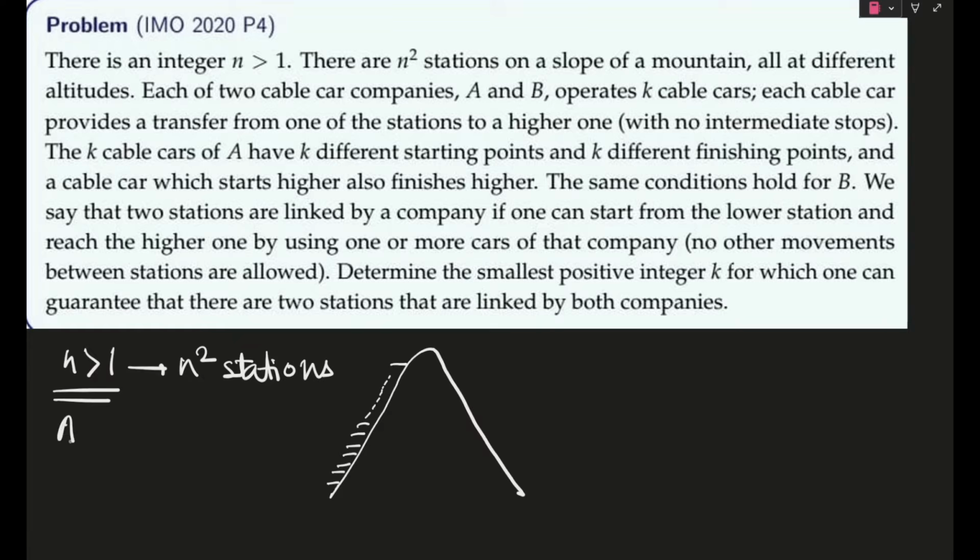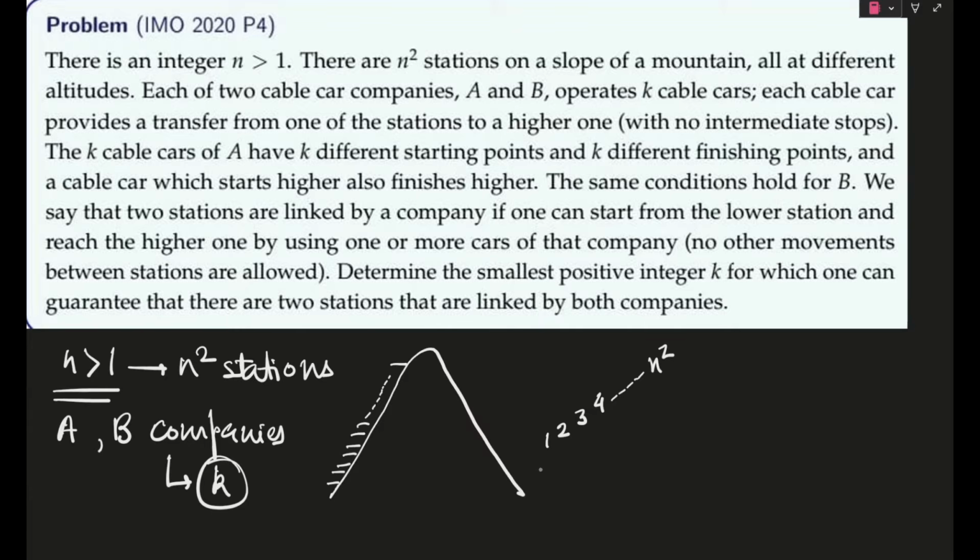So there are two companies, A and B, and these each operate K cable cars. Each cable car provides a transfer from one of the stations to a higher one with no intermediate stops. So if we number these stations 1, 2, 3, 4, 5 till n square, the meaning is it can transfer you from 1 to 2, from 1 to 3, from 1 to n square. But it can't transfer you from 2 to 1, 3 to 1, 3 to 2 and so on.